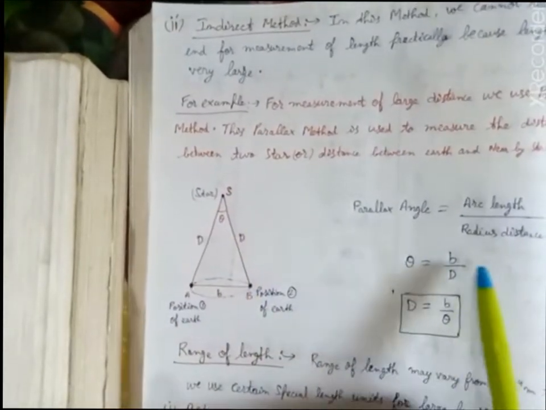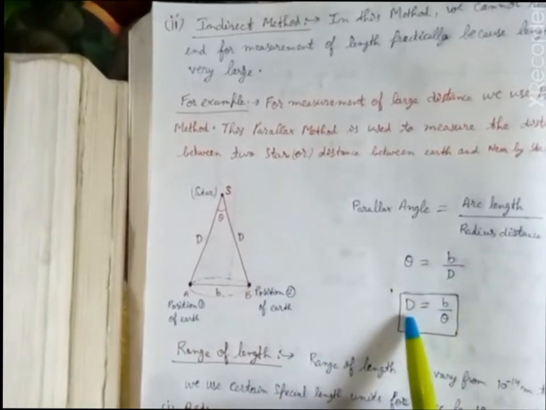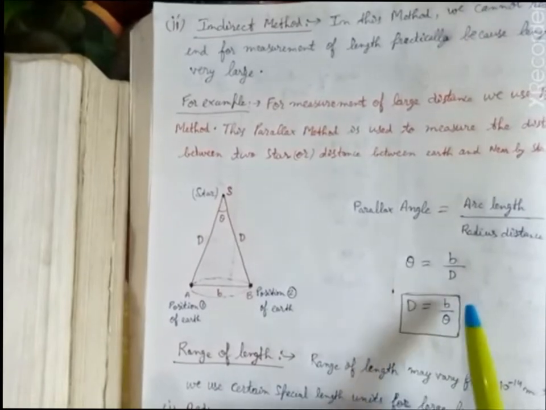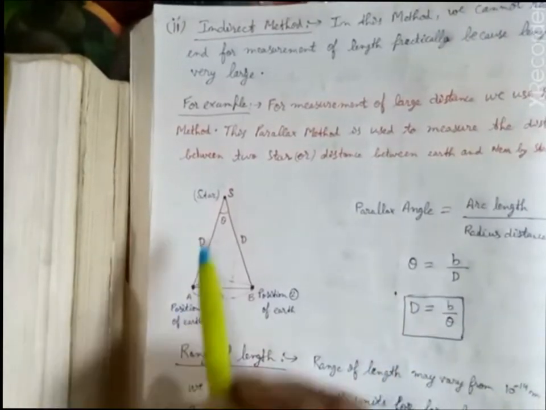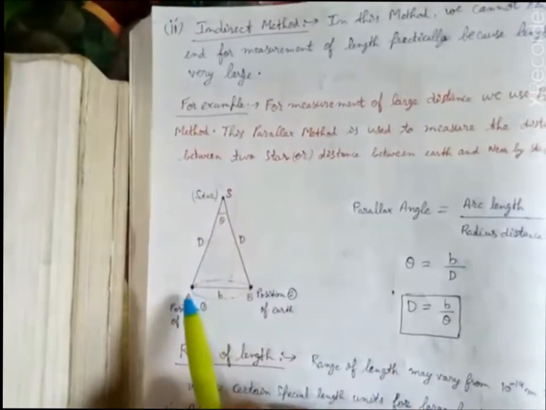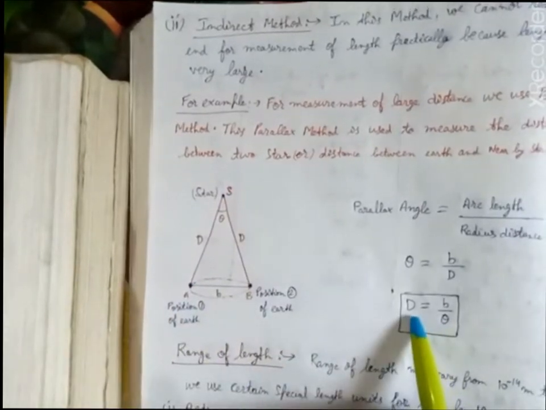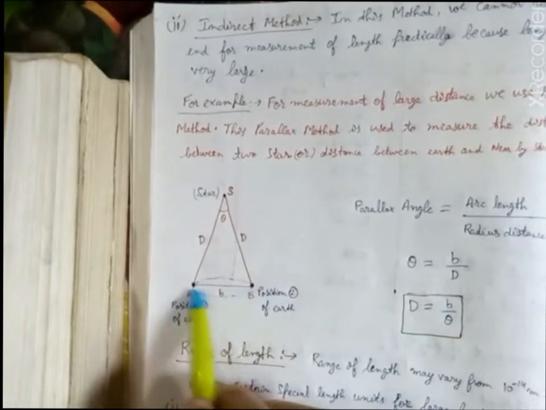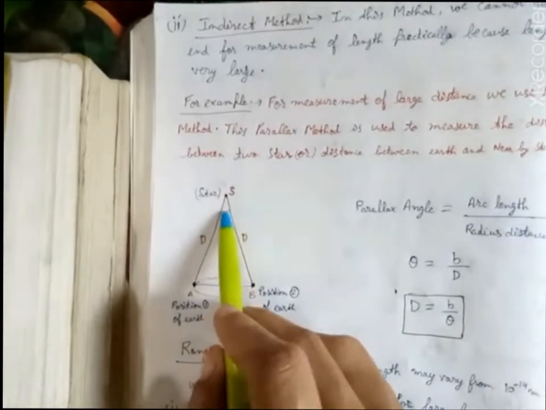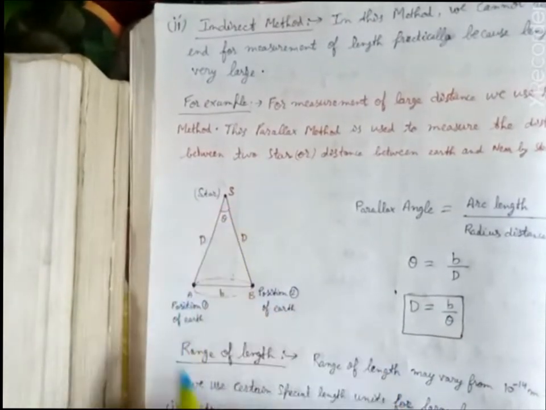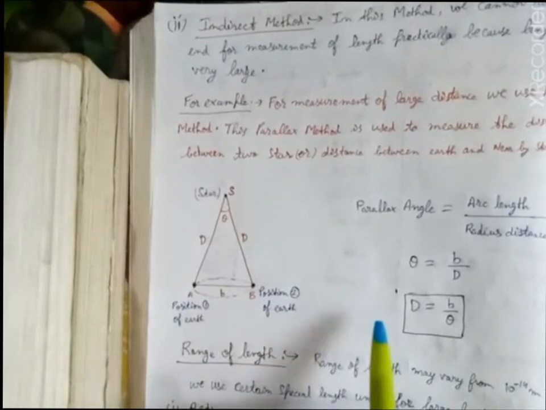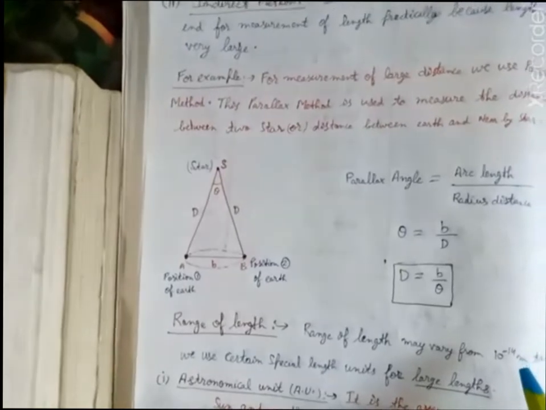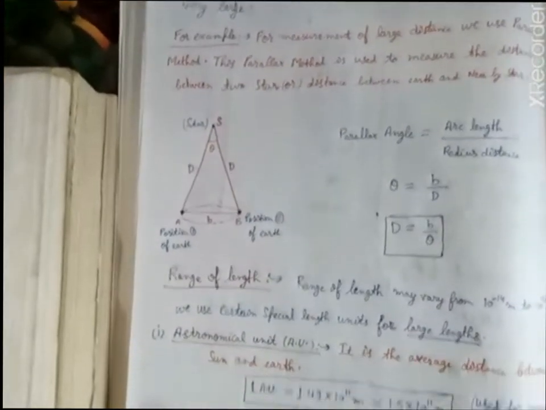So theta is equal to b by D, and by this we measure the distance D, that will be b upon theta. It means the distance from the star to Earth can be measured by the distance between the two positions of the Earth divided by the angle subtended at the star. So this is the parallax method that is used for measuring large distances.